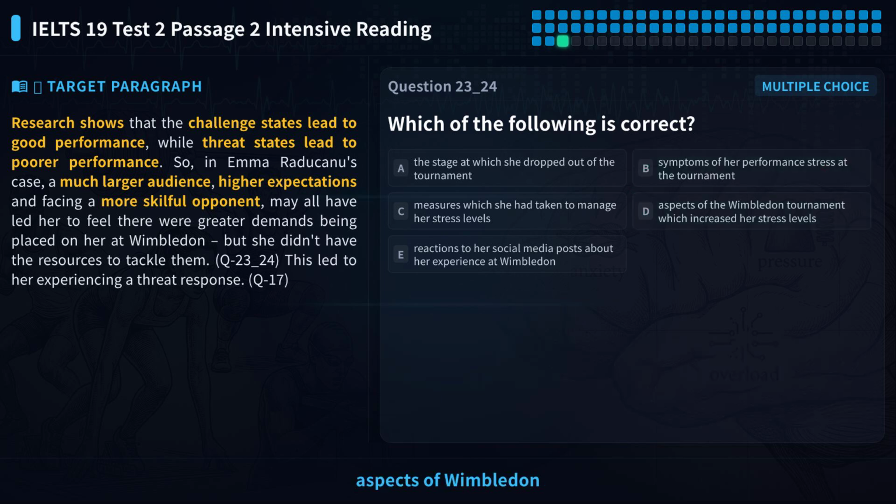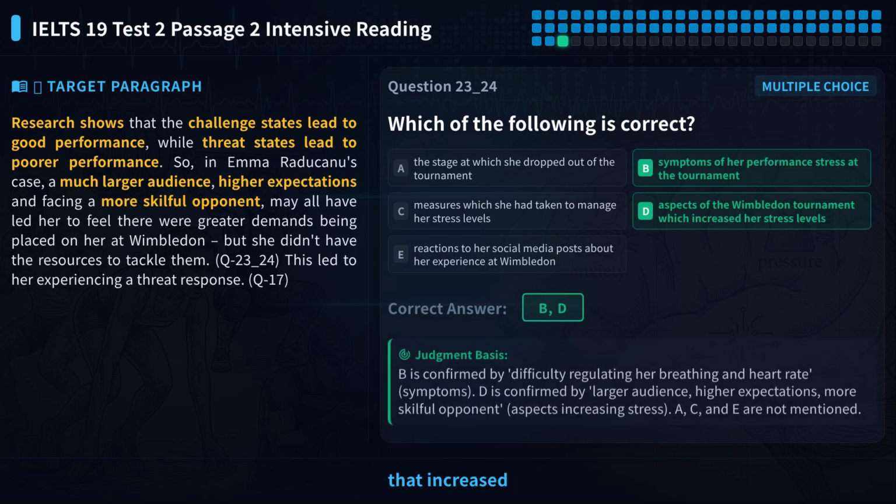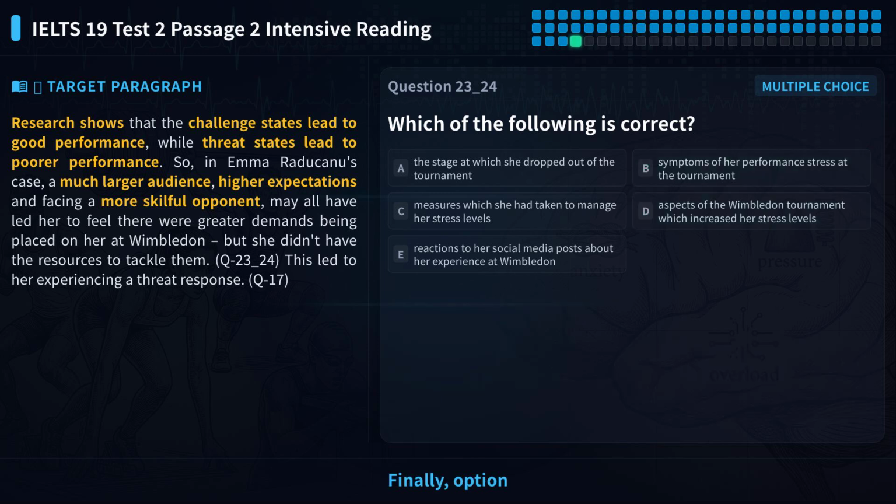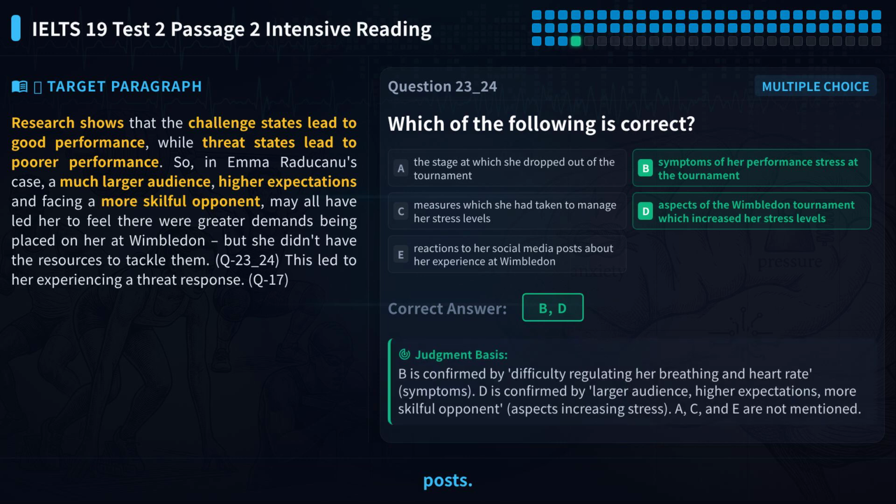Next, option D, aspects of Wimbledon that increased her stress. The text mentions more spectators, higher expectations, and more skilled opponents. These are all stress-increasing factors. So D is correct. Finally, option E, reactions to her social media posts. The text does not mention any social media posts or any reactions to them. So E is a trap.